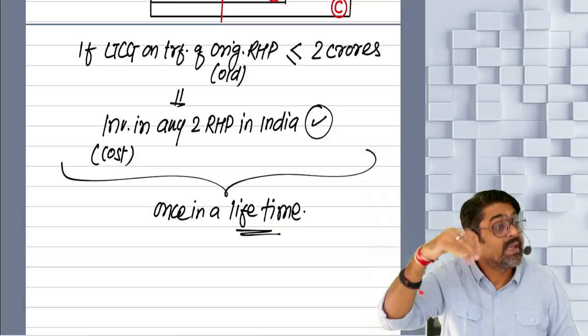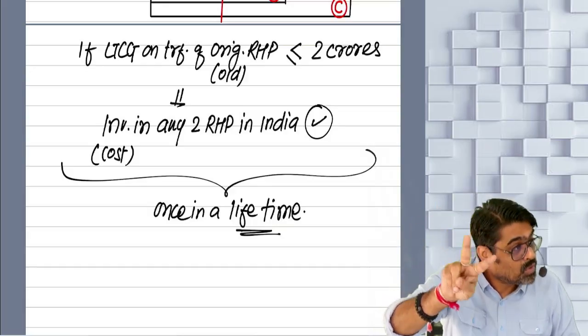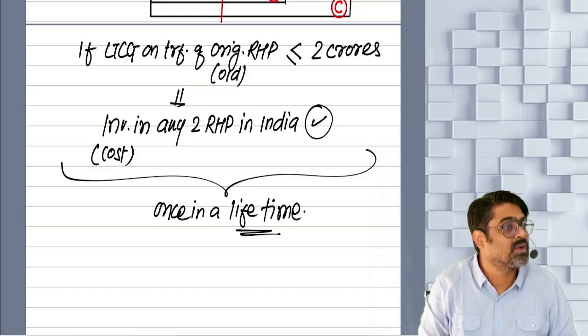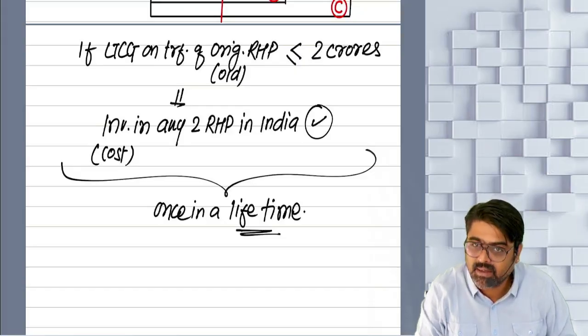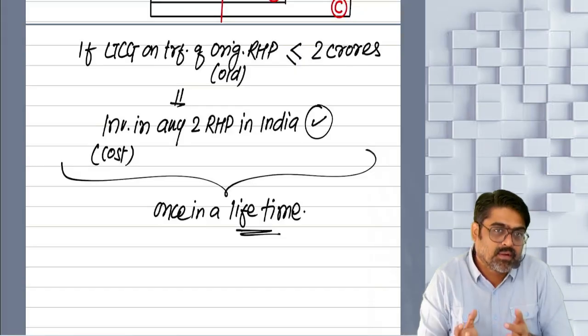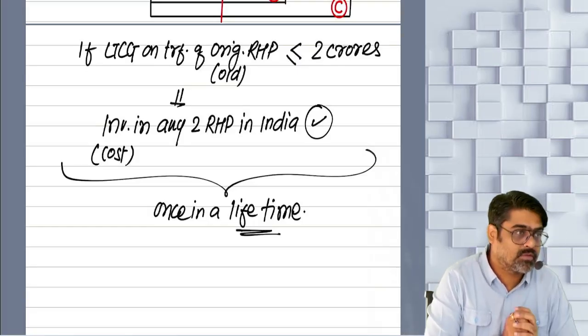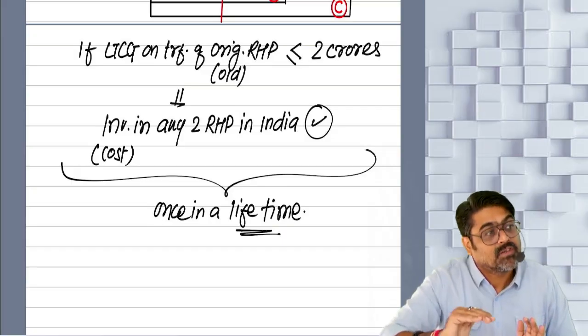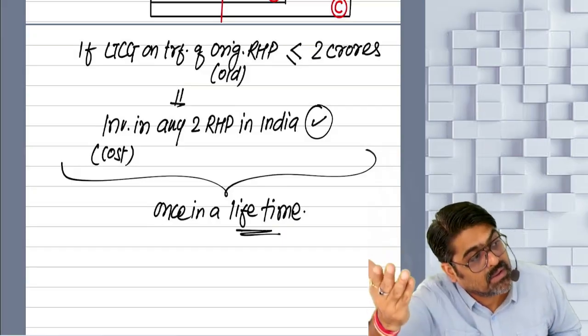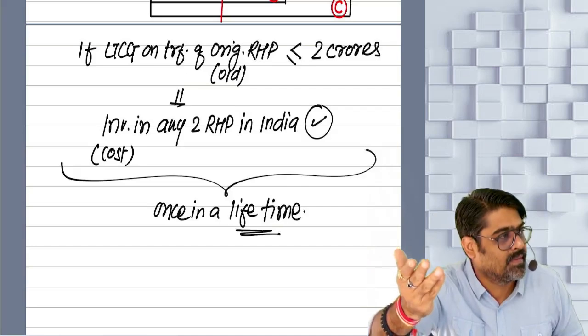later on the gain is up to 2 crores of any residential property. Yes or no? Understanding? So tell me, right now if you claim this exemption by investing in two properties, can you claim this section 54 exemption later on? Yes, you can claim.